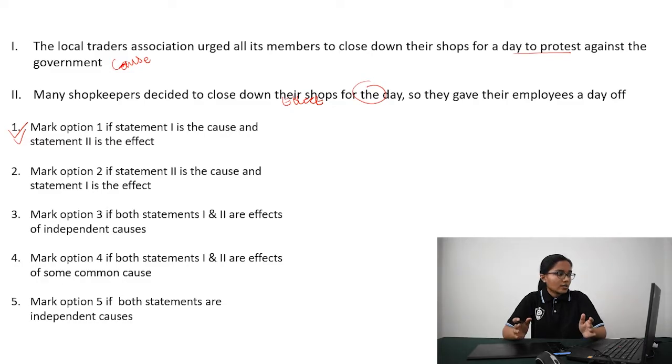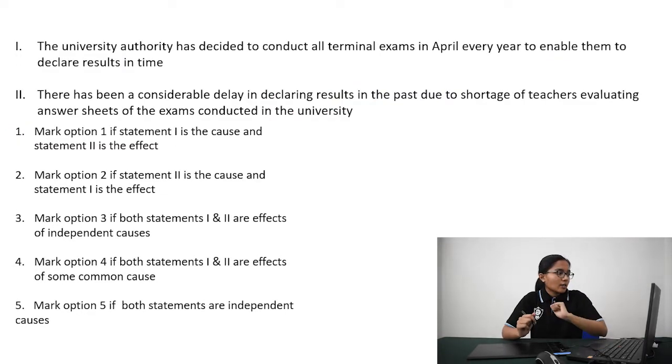So this is how you answer cause and effect questions. Let's see question 2. The university authority has decided to conduct all terminal examinations in April every year to enable them to declare results in time. Now this definitely is a situation. There has been a considerable delay in declaring results in the past due to a shortage of teachers evaluating answer sheets of the exam conducted in the university. Now this describes a problem. So both seem to be causes, and since there is no effect mentioned, we can mark option 5 here, which says both statements are independent causes, which is the case here.